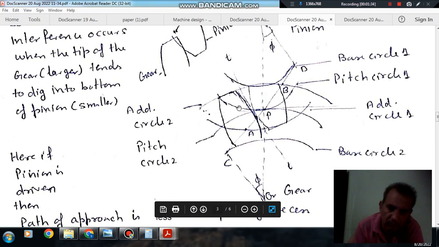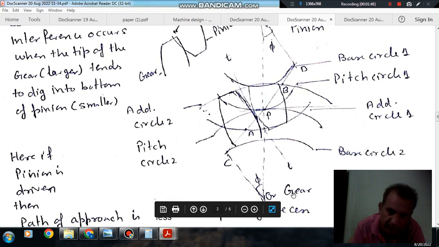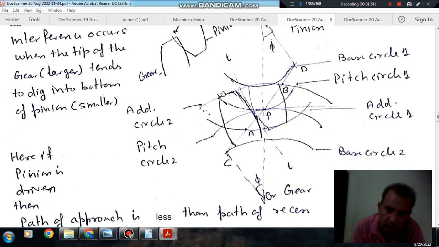Now the interference will occur when this gear tip will dig into the base of the pinion. Suppose the pinion is rotating in clockwise direction and the gear is rotating in anti-clockwise direction. This tip will go through this path to this point B. So when the point B becomes D, then the interference occurs.